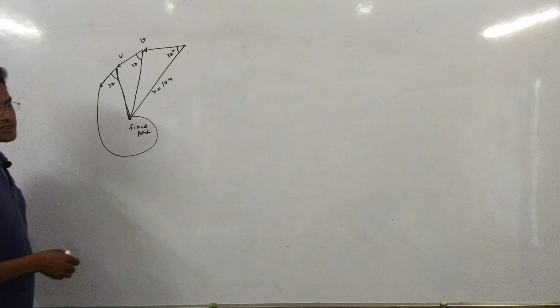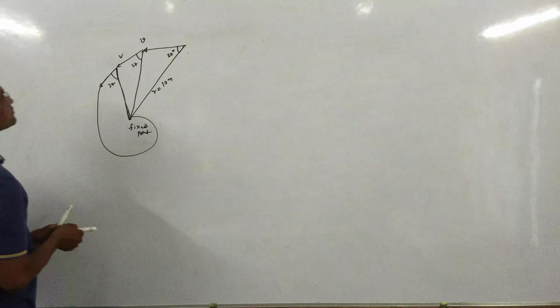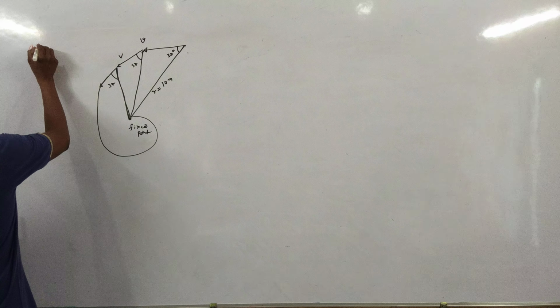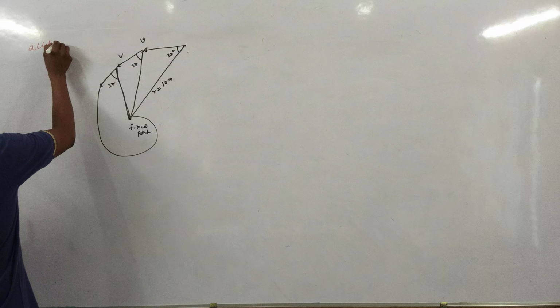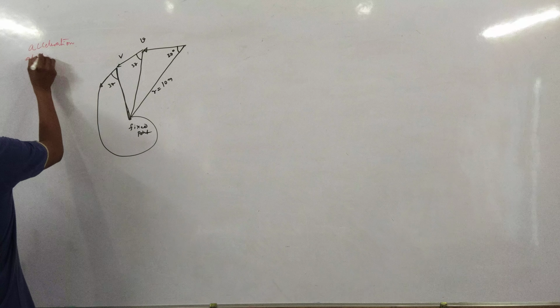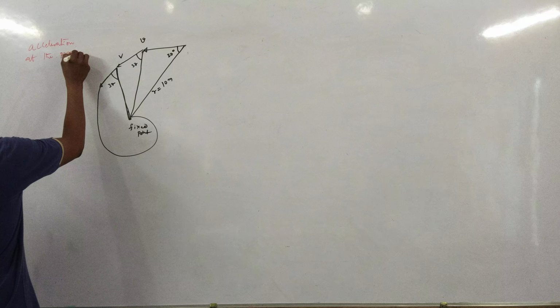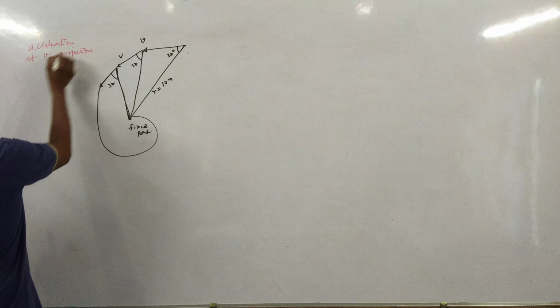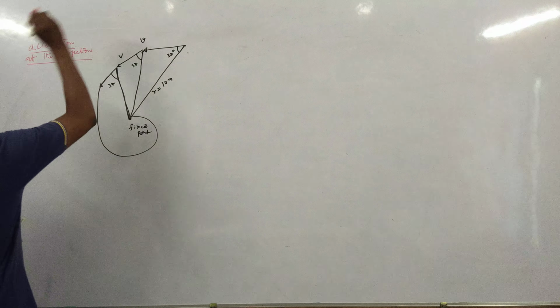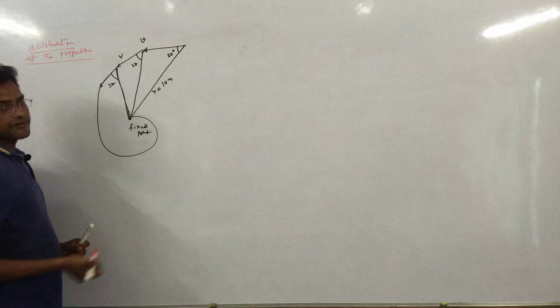Now I am discussing the acceleration at the instant when it was projected. I want to calculate the acceleration at the instant when it was projected.